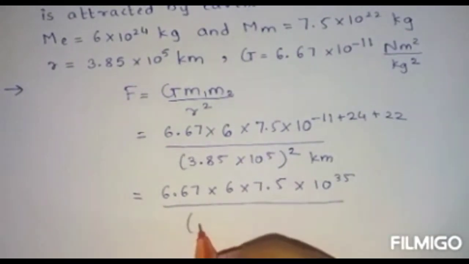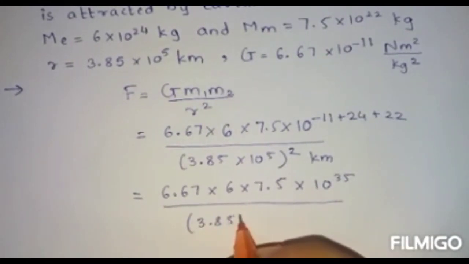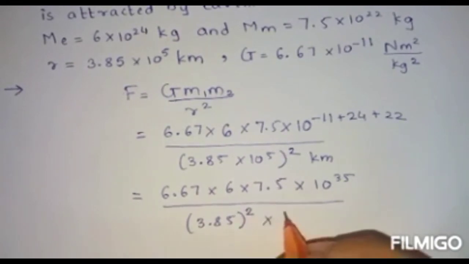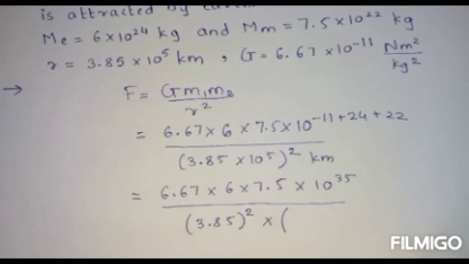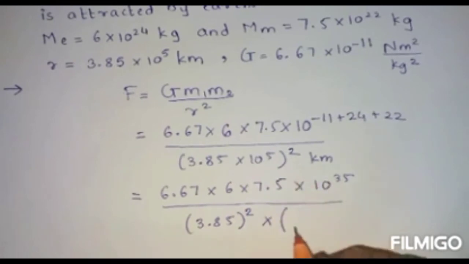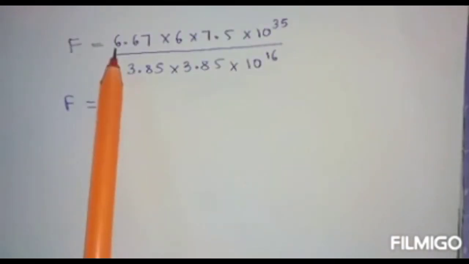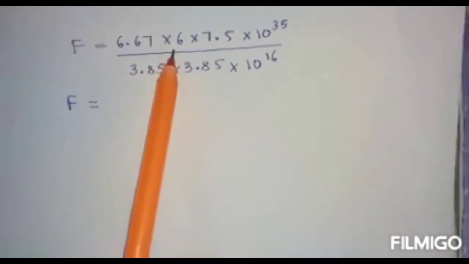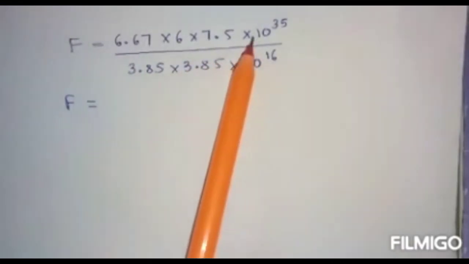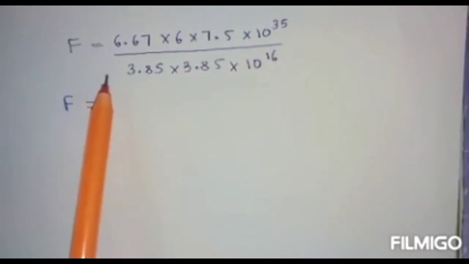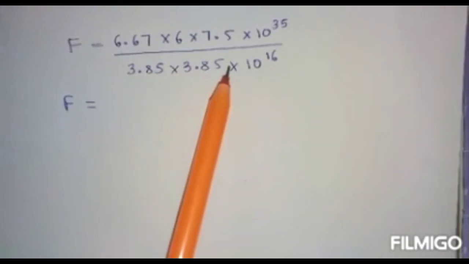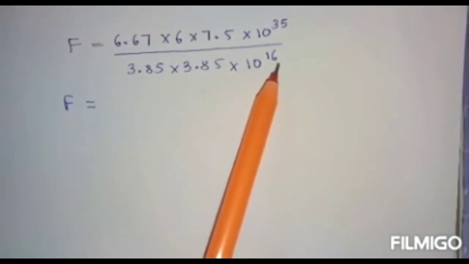upon 3.85 square into, to convert kilometer into meter, we have to multiply by 1000, so it will become 10 raised to 8, so 10 raised to 8 square. Now it will become 6.67 into 6 into 7.5 into 10 raised to 35 upon 3.85 into 3.85 into 10 raised to 16.